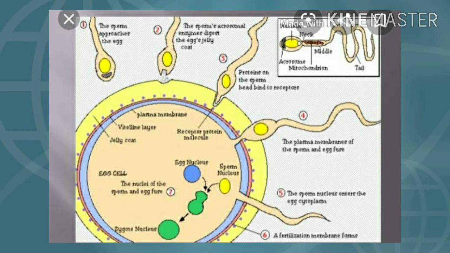Okay, so after the entry of sperm into the egg, the acrosome reaction is seen.